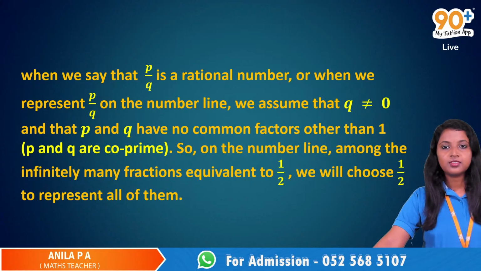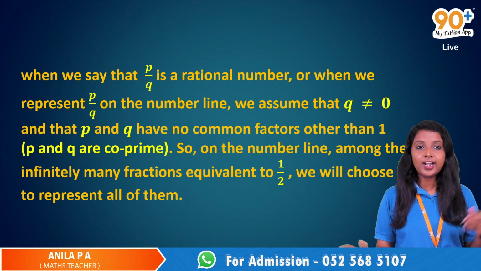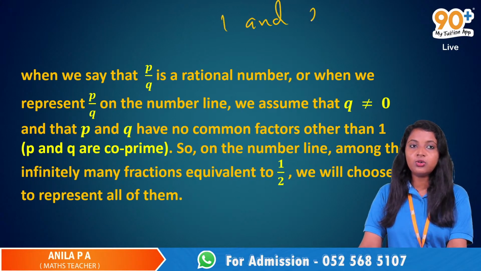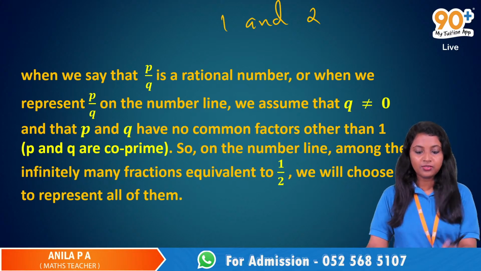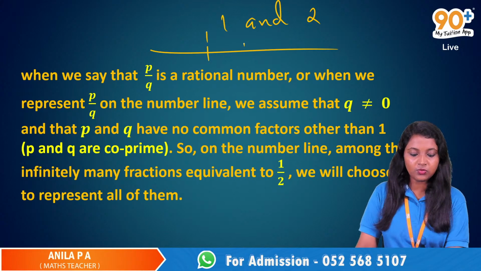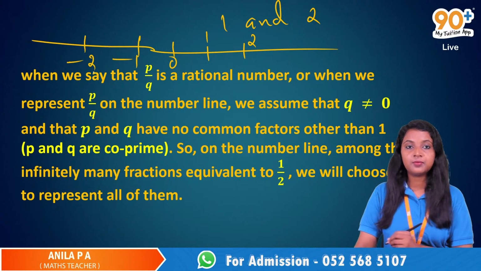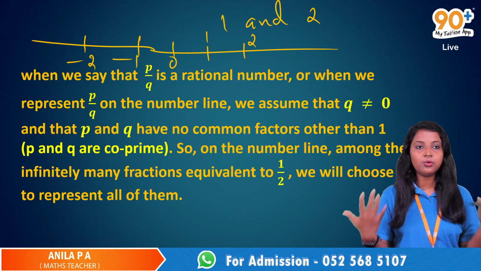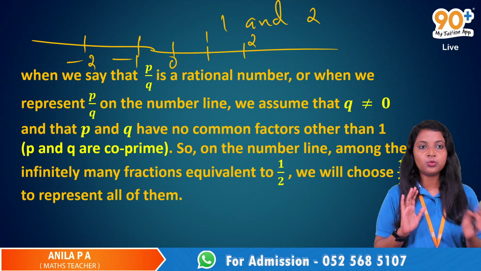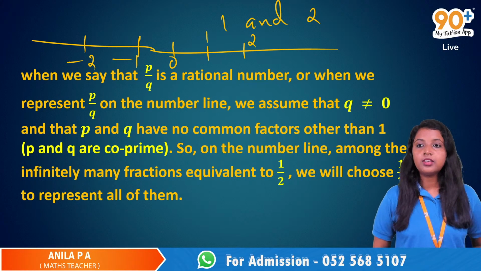Yes, ma'am, I do have. Can we find negative numbers between two rational numbers? See, 1 and 2, they are positive. Between them, there is no negative number. When we draw the number line, here is 1, here is 2, and all the negative numbers are here, right? So between this 1 and 2, there are no negative numbers. They are just positive numbers. So between them, there are no negative numbers. Okay, then next one.